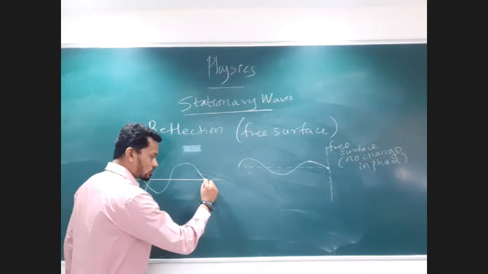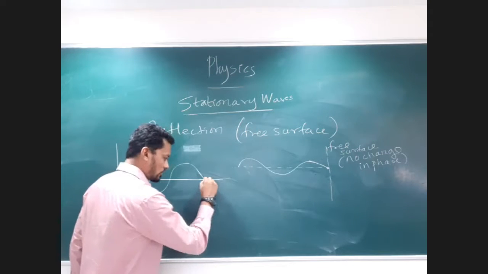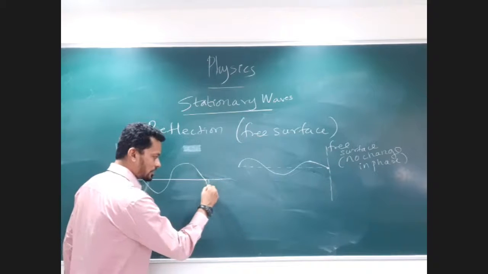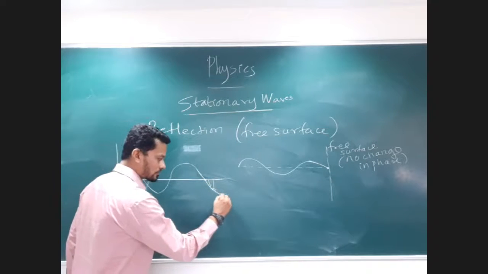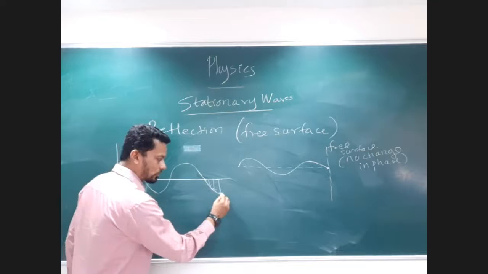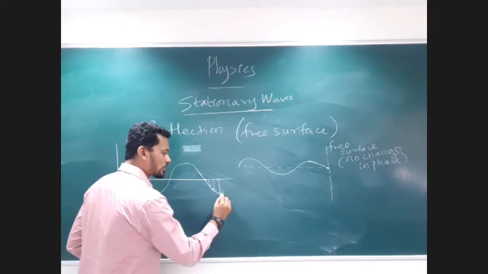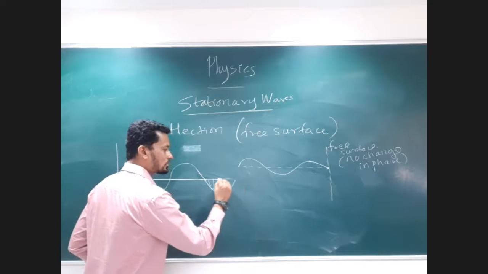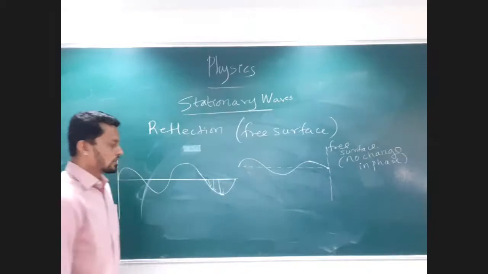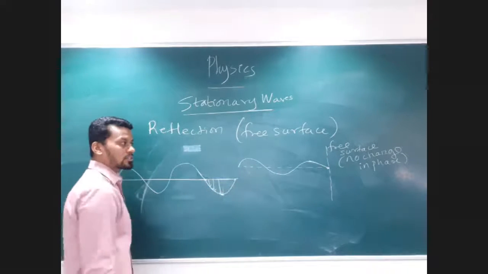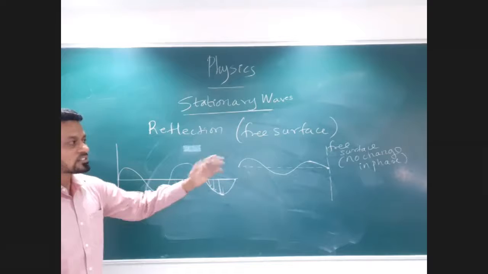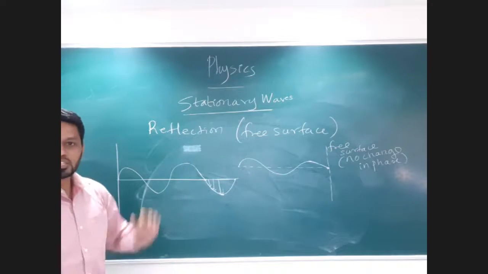Downward, okay. So it will actually go in the downward direction like this. So the particles will be vibrating downwards. It will reach up to one point and from there it will start moving in the upward direction. The particles will move in the upward direction up to here. Now, the same thing happens here when there is a free surface: no change in phase.